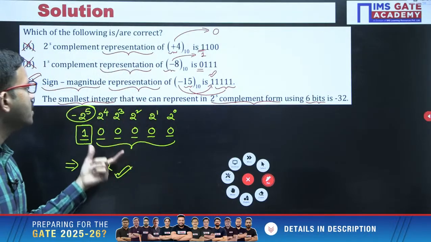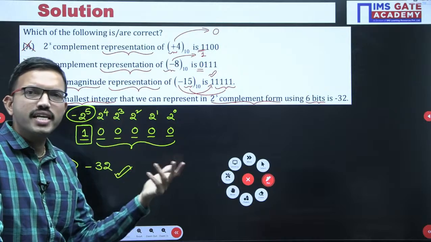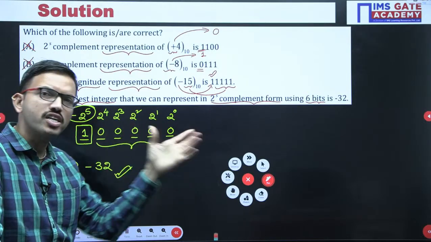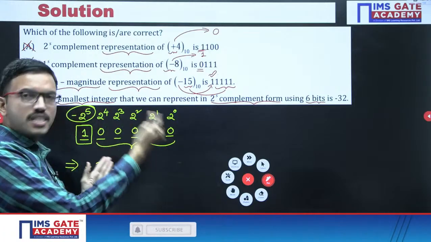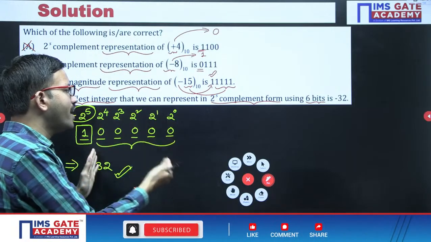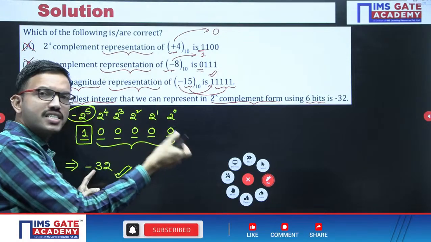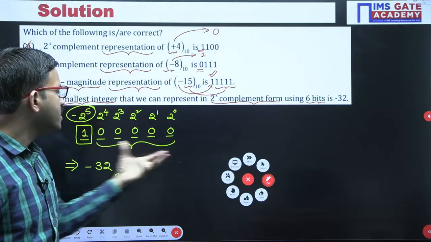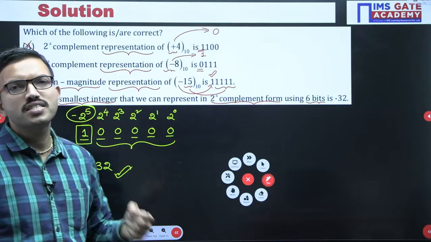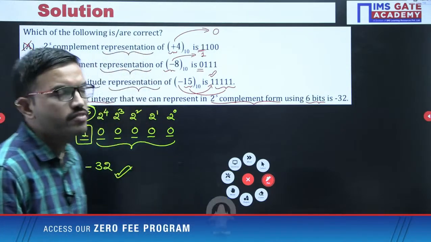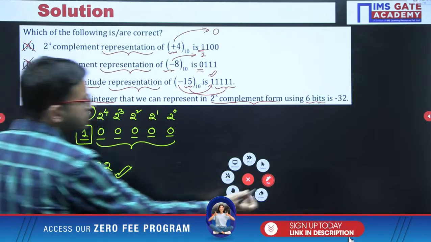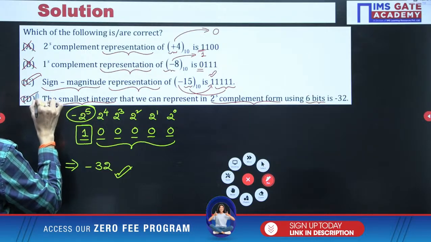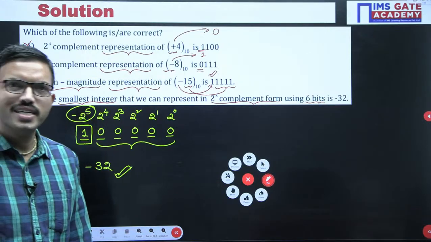See, it is very simple. Other than this number, you can consider any other number, I am talking about the overall decimal equivalent, like 1, 2, 3, whatever it may be. Minus 32 plus something. Minus 32 plus 1 is minus 31, minus 32 plus 2 is minus 30. So among all these numbers, minus 32 is the smallest integer. I hope it is clear for everyone. So for this question, 2 choices are correct: option C and option D. Both are correct answers for this question.